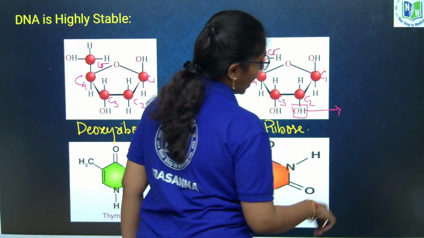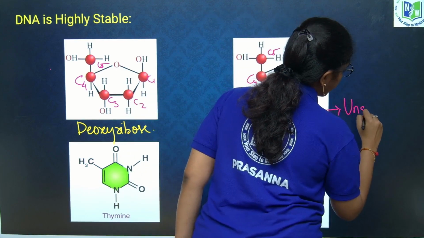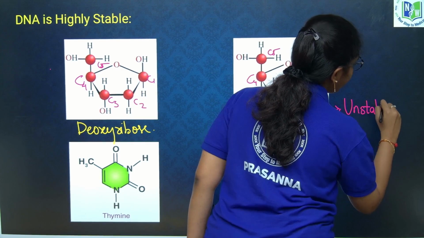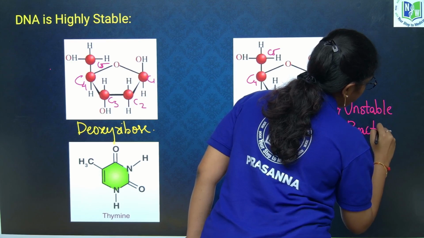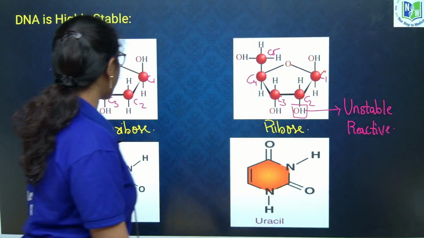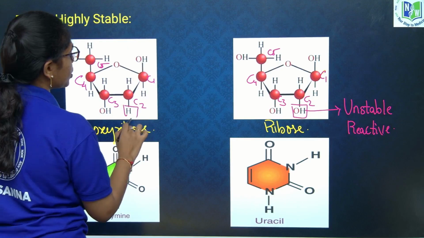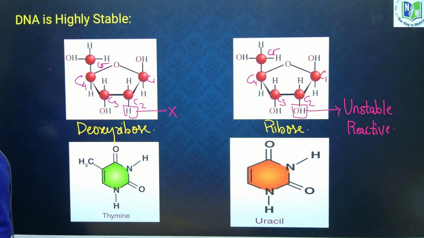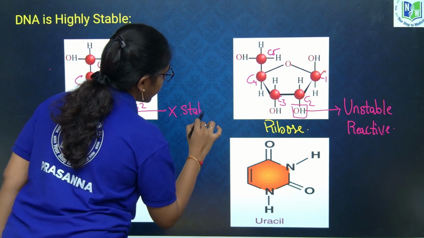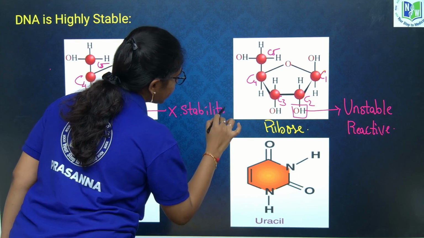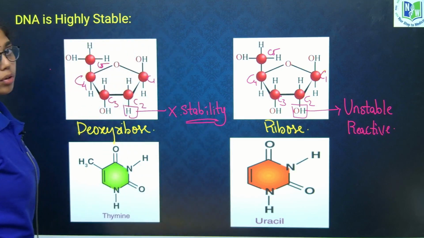This makes the RNA unstable and reactive. If you look at the deoxyribose structure, you don't find any such hydroxyl group. This adds stability to DNA.